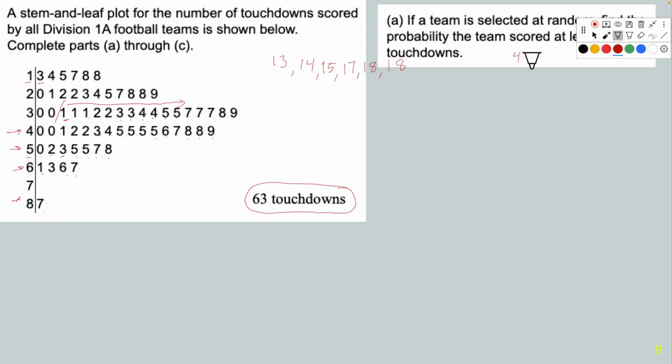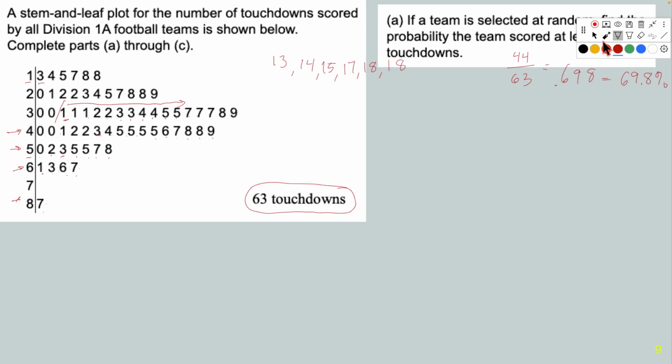So this would be 44 out of 63, which you can write as a decimal or a percentage. But the answer 44 to 63 is also acceptable. It's a way of writing a probability. We get 0.698, which would be 69.8% as a percentage.